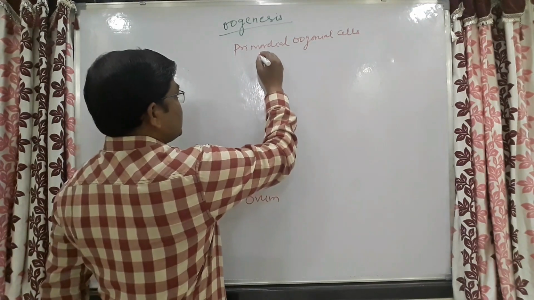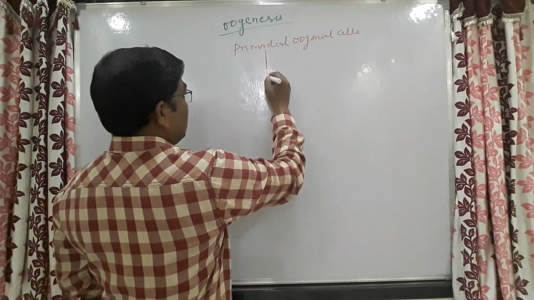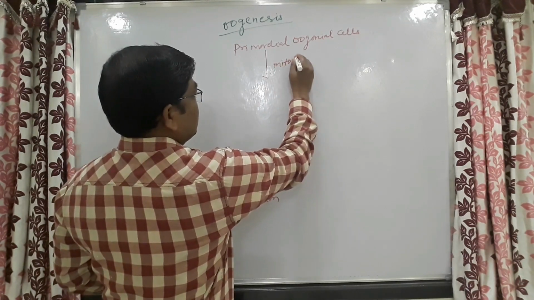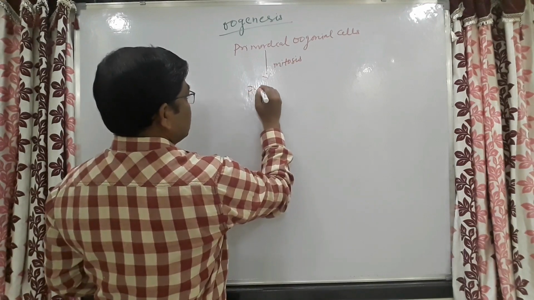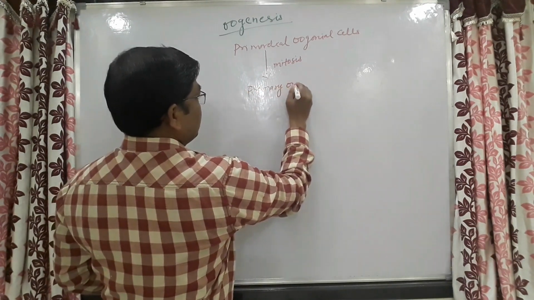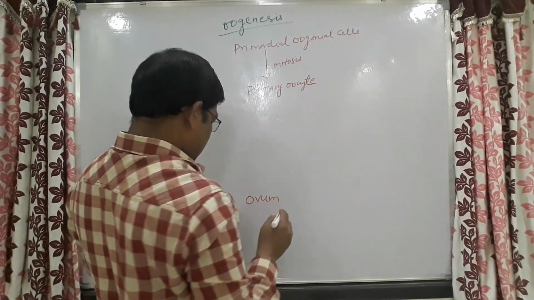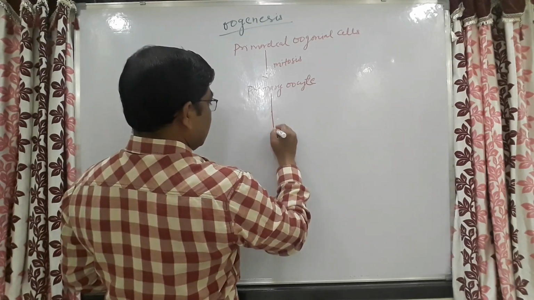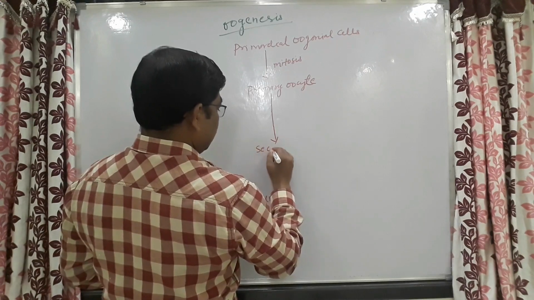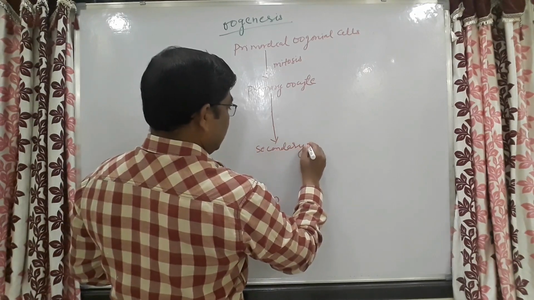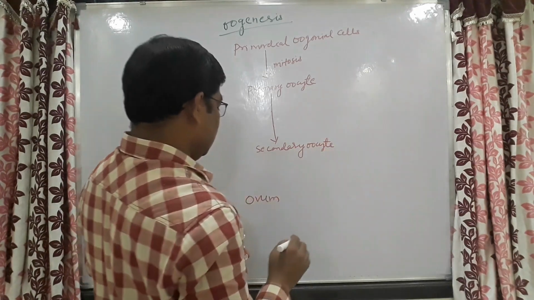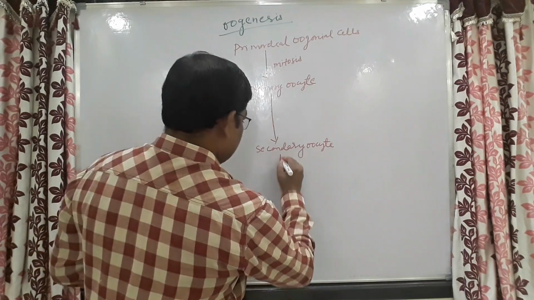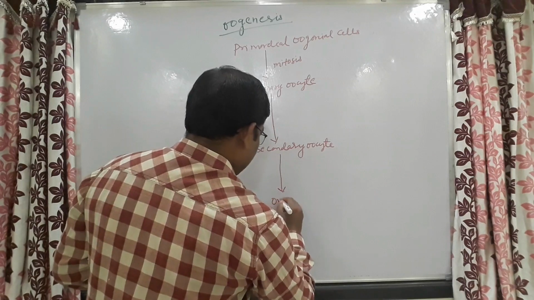These primordial oogonial germ cells will get further divided by mitosis. By mitosis, what will be formed? The primary oocyte will be formed. Then this primary oocyte gets converted into secondary oocyte, and this secondary oocyte gets converted into ovum.